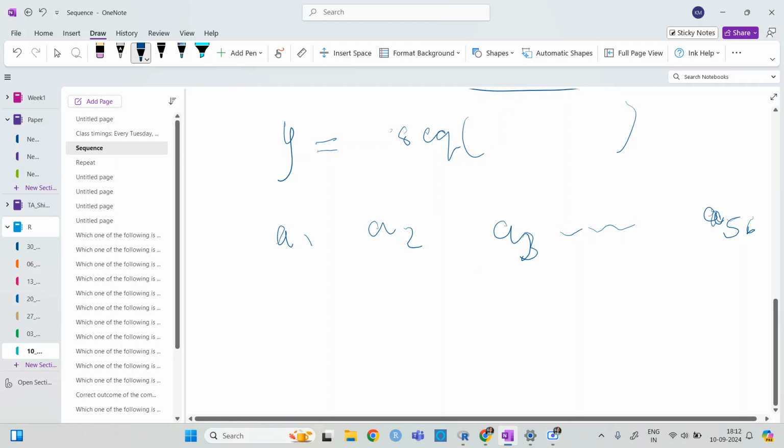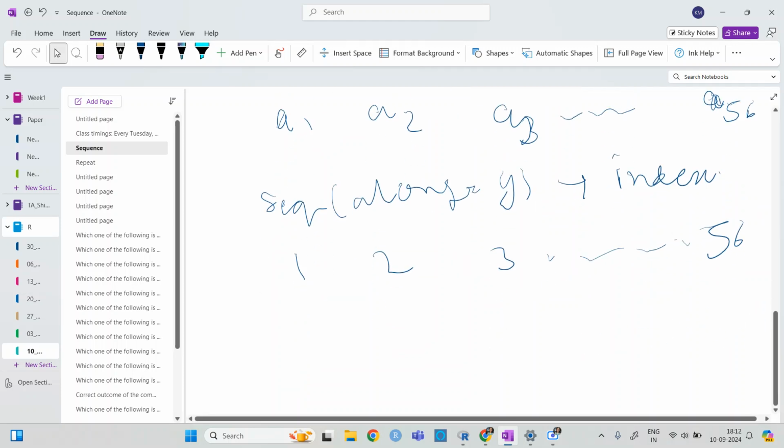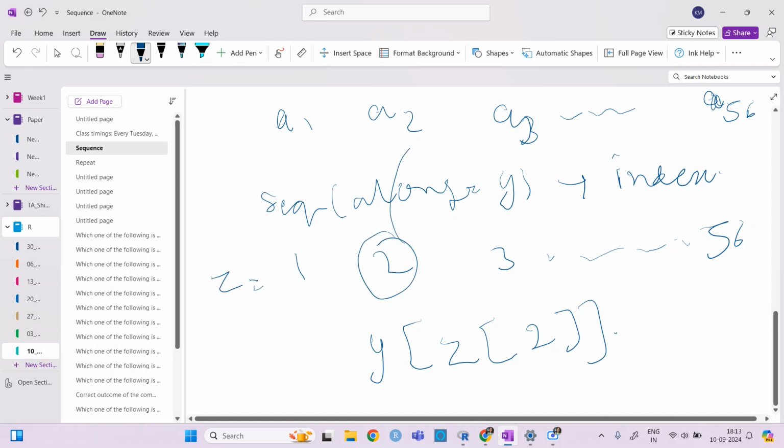When we write sequence along y, it will give an index to each and every number, 1, 2, 3 up to 56. So if I write y of z of 2, it will give the value along with 2, that will be a2.